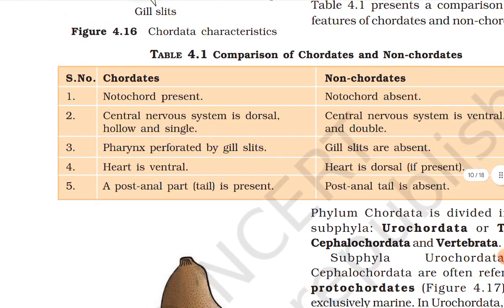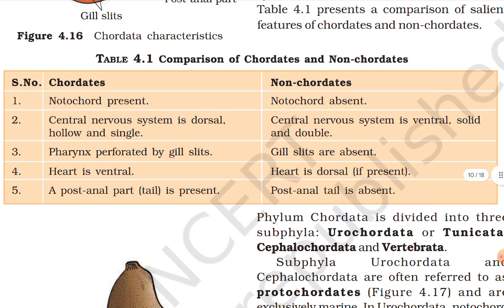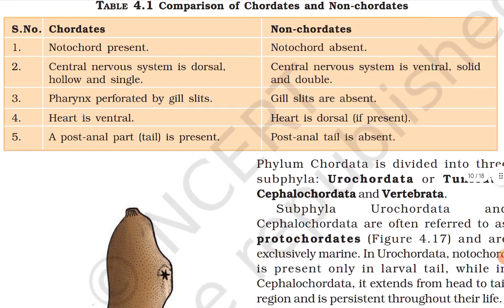In chordates, notochord is present. In non-chordates, absent. Central nervous system is dorsal, hollow, and single in chordates, and central nervous system is ventral, solid, and double in non-chordates. Pharynx is perforated by gill slits in chordates, and gill slits are absent in non-chordates. Heart is ventral in chordates, and in non-chordates, heart is dorsal if present. A post-anal tail is present in chordates and absent in non-chordates.